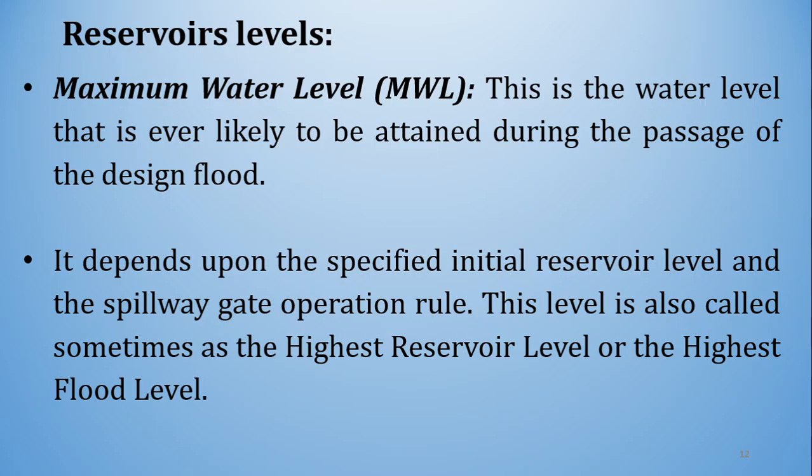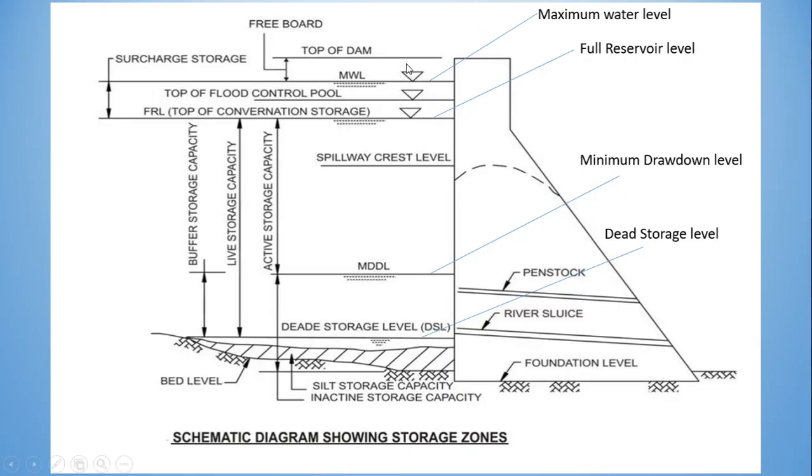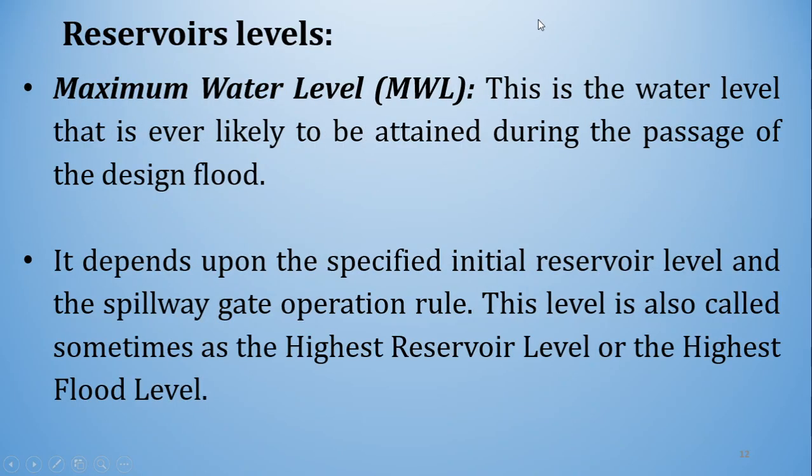Then the maximum water level, MWL. It is the highest level, above the FRL. This is the water level that is likely to be attained during the passage of the design flood.